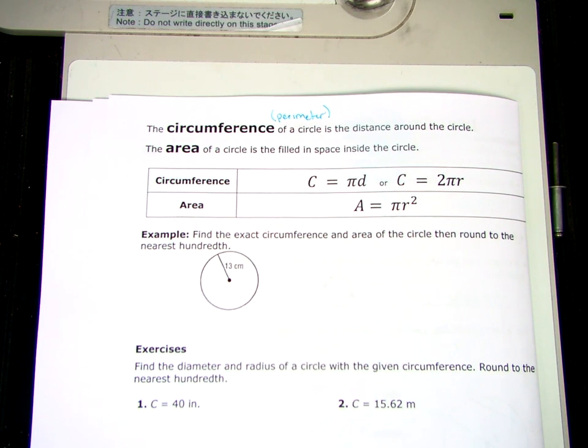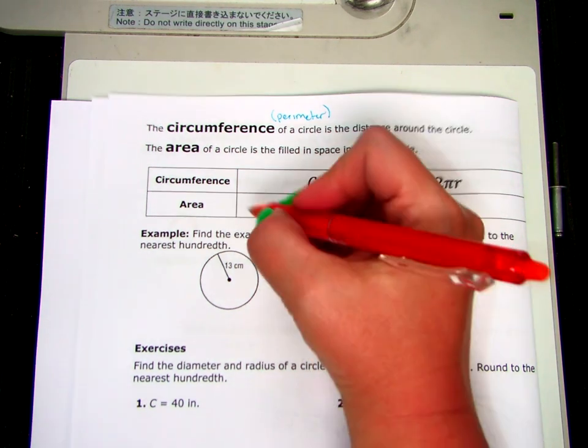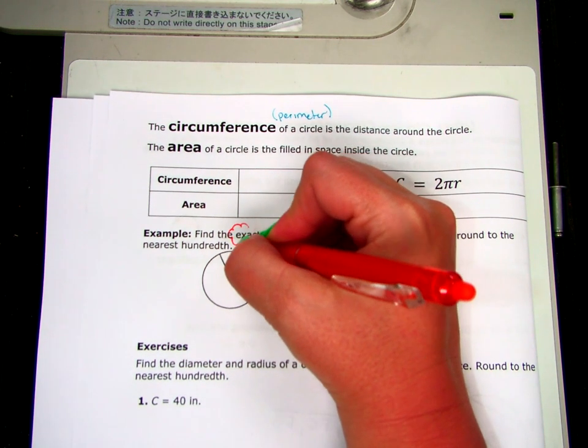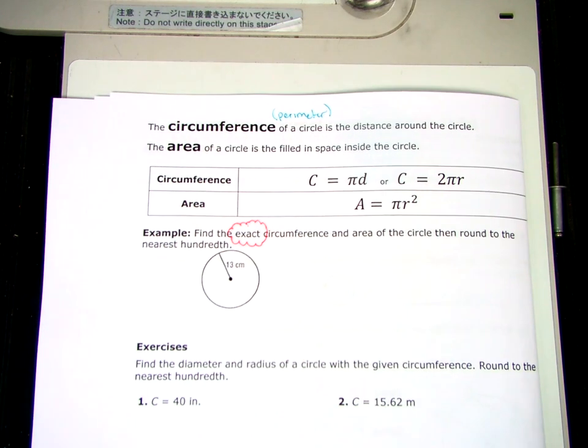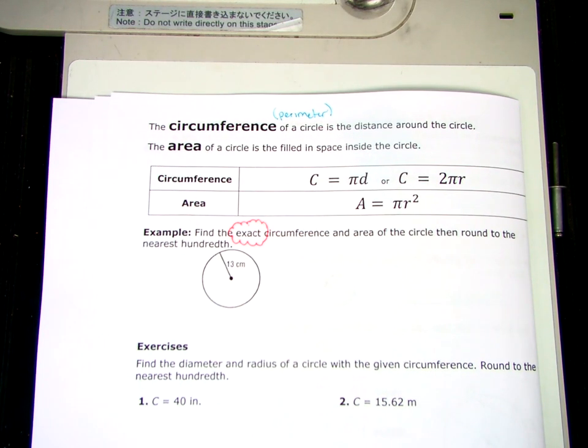For this first example, the most important thing to realize is this word exact. This is something you're going to see a lot in this unit. They're going to be asking you sometimes for exact circumference and exact area, which means, it doesn't mean no decimals, it means no irrational decimals. So no numbers that go on forever and ever. Because we know when we use pi is 3.14 blah, blah, blah, right? It goes forever. It's irrational.